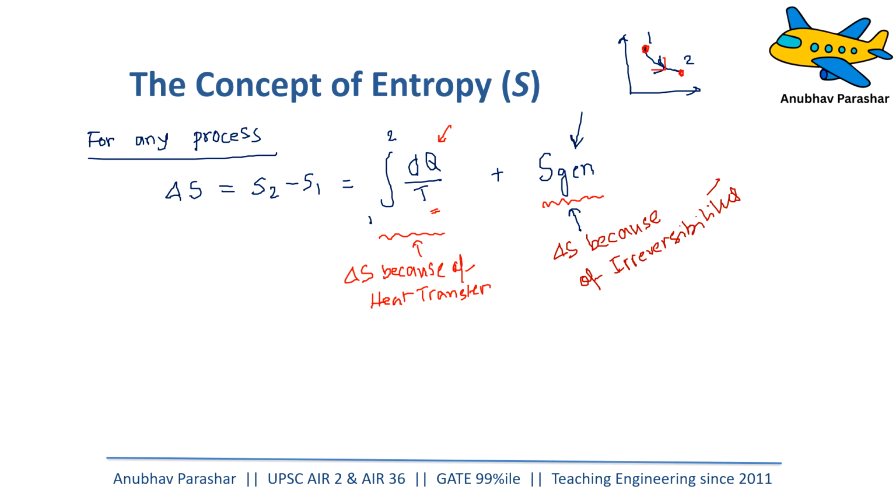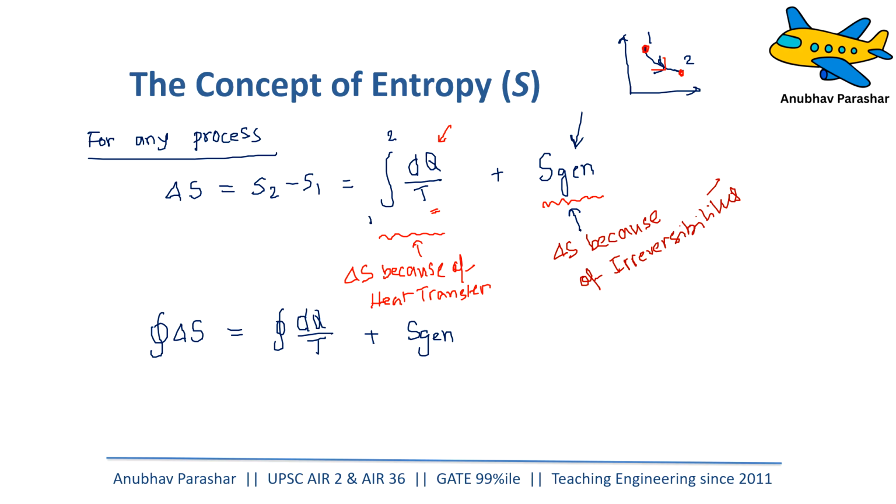The scientist said, can you explain this for a cycle? He said, okay, so in a cycle, there will be 3 to 5 processes. Let us say there are 4 processes. Now, whenever I want to find out the total change in entropy, it is S2 minus S1 for a cyclic process. So let me say total change in entropy is the cyclic integral of delta S, that is the cyclic integral of dq by T, and we'll see if entropy is generated or not, for all the four processes separately.